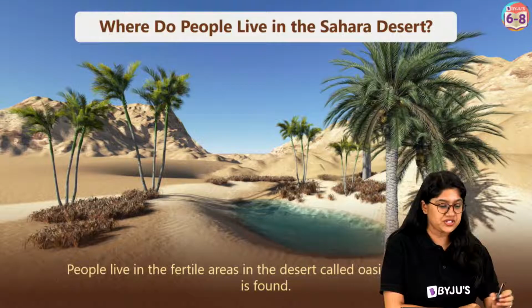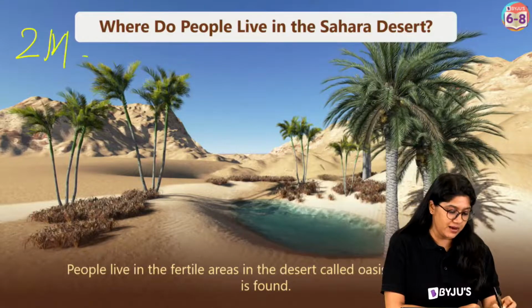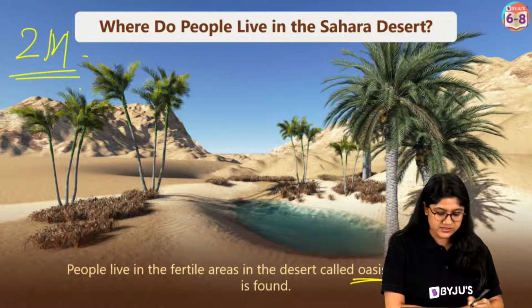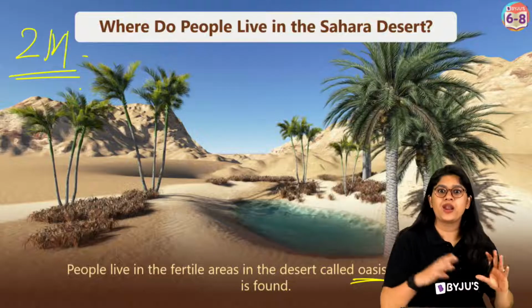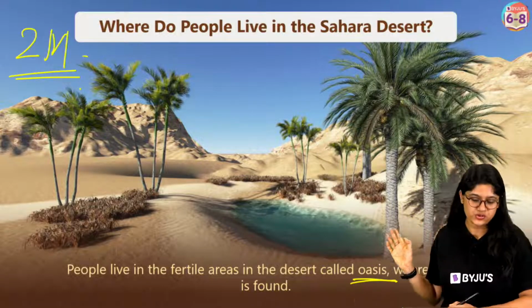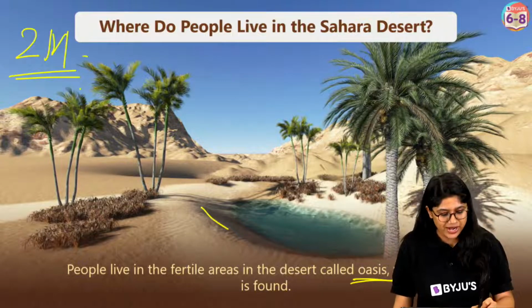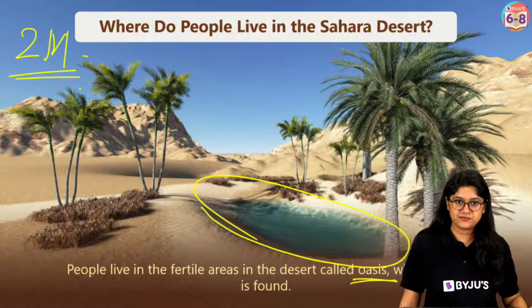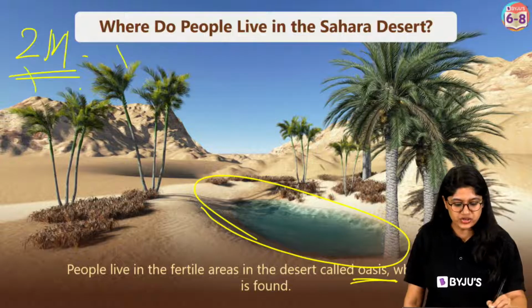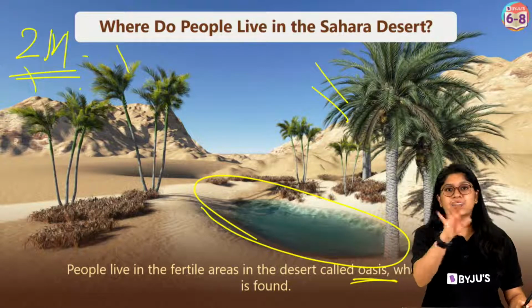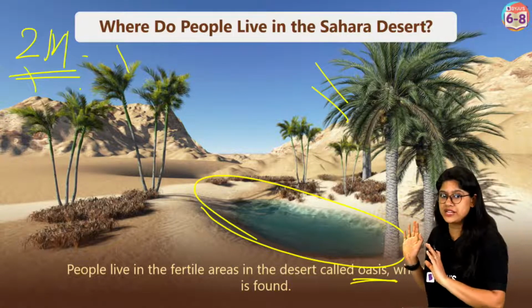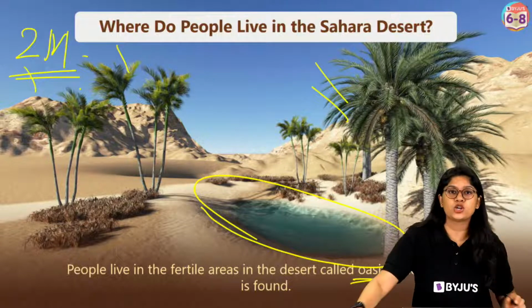A 2 marks question, everyone, that can be easily asked in the examination is about the oasis. I'm sure you would have seen such things in images. In the middle of the desert, you will find a small water place, and of course it will have a few trees like this. Randomly, you will see the oasis, and people will be staying close to it.